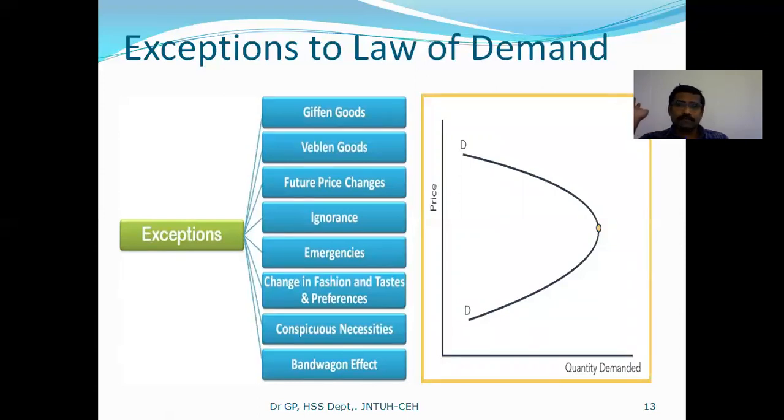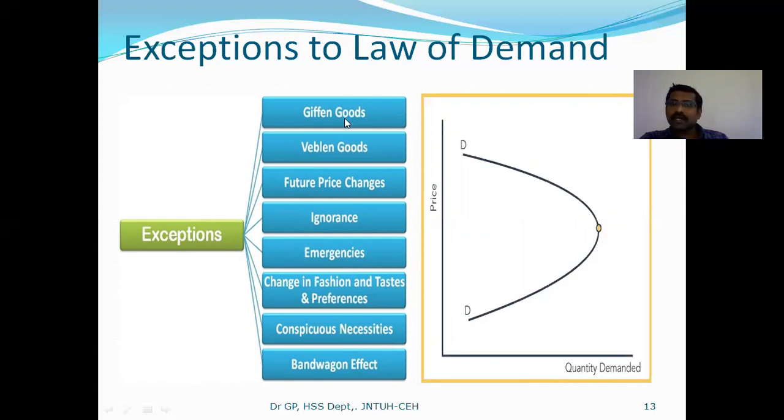In which products, in which situations, does this law not apply? Those cases can be considered exceptions to the law of demand. So let us see what those exceptions are.